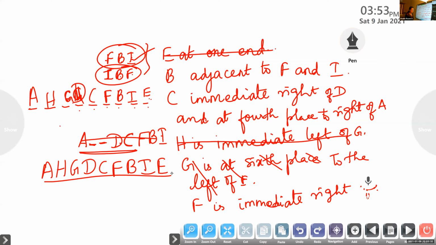What is the position of I with respect to G?